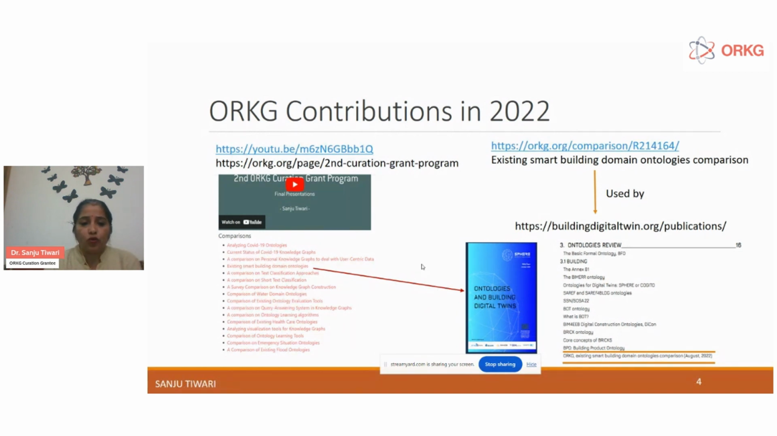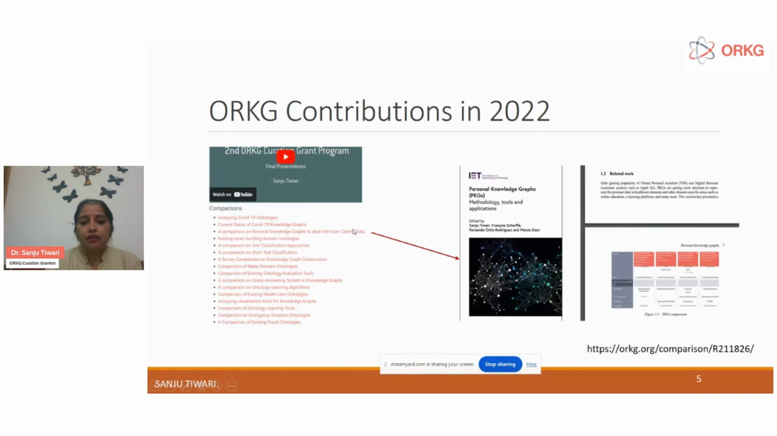And then one more comparison is on personal knowledge graphs to deal with user-centric data, and this comparison has been referred to in the personal knowledge graph book that is edited by me and my colleagues. In the introductory chapter of this book, I referred to this comparison to show different articles, different literature reviews and comparisons.